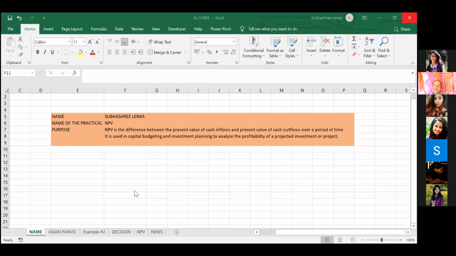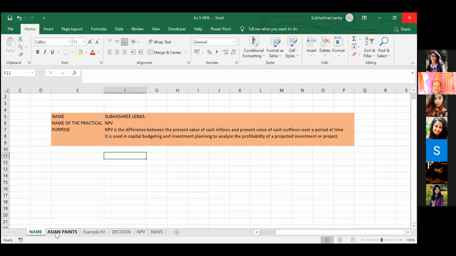Can you see my screen? Yes, sir. Good afternoon, respected sir and my dear friends. Myself Subhashri, and I'm going to present on the topic net present value. The purpose of NPV is to find the difference between the present value of cash inflows and the present value of cash outflows over a period of time. It is used in capital budgeting and investment planning to analyze the profitability of a projected investment or project.